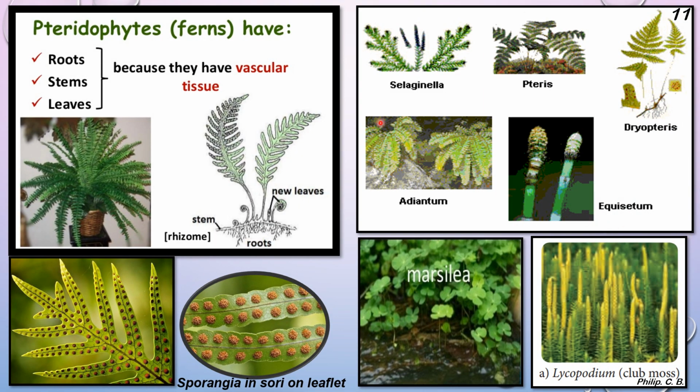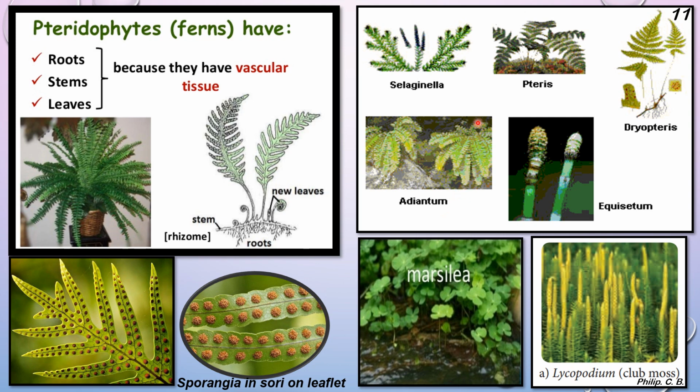Now you can see the images. First come to the pteridophytes. In general, that is fern, root, stem and leaf. They have vascular tissue. You can see the common image of the fern plant, the new leaves, which you saw in the animation, how it unwinds itself, and the stem, which is the rhizome. So here is a potted plant of fern, and below the fern we can see the brown colored dotted structures, which are called sporangia, which are in the sori. The sori is a brown structure, and in it sporangia are present, and these are released through the wind, where they help in the reproduction of new plants.